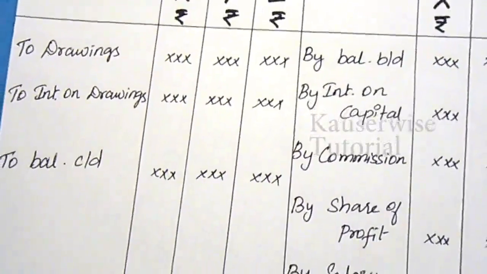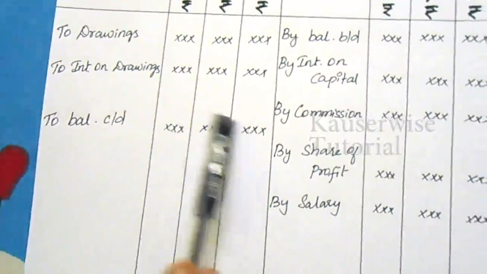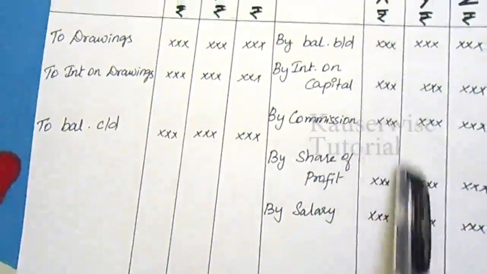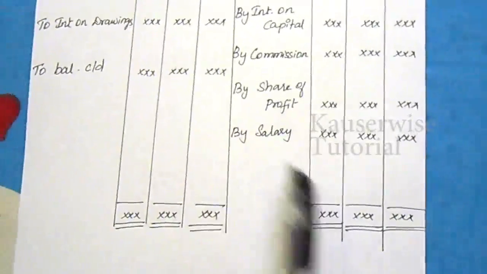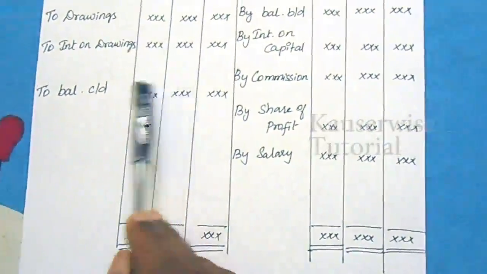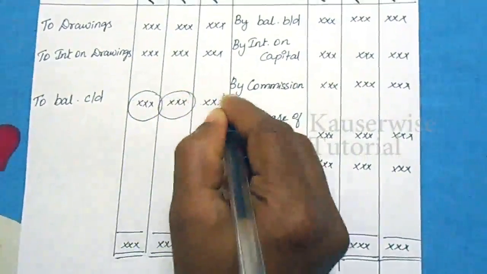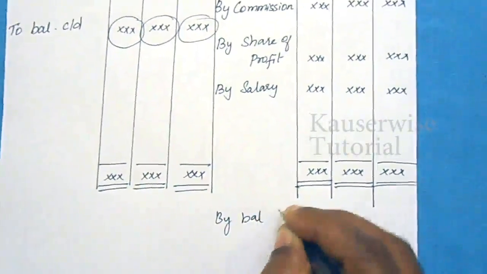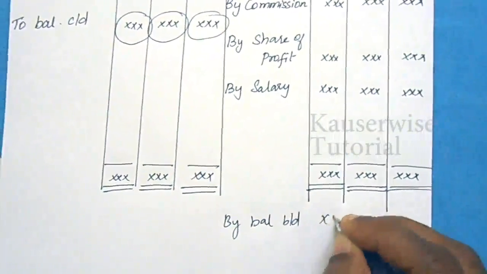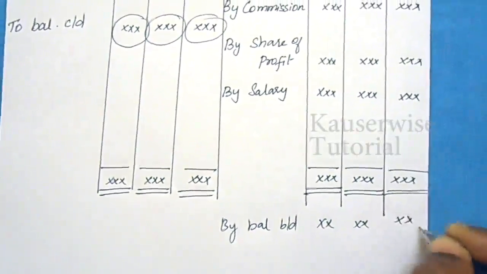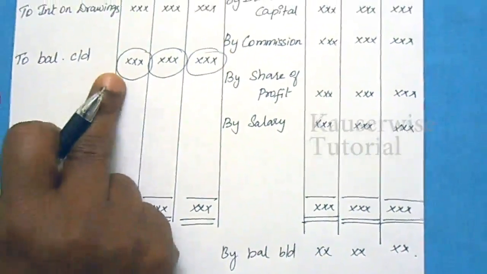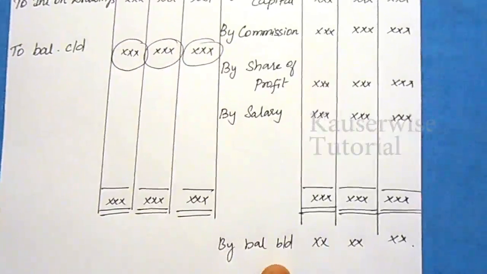And finally you will get a balancing figure here. That is the credit side total minus the debit side total. You will get the balancing figure here. Again this will be credited as balance brought down. So the current year closing will be the opening balance for the next year.